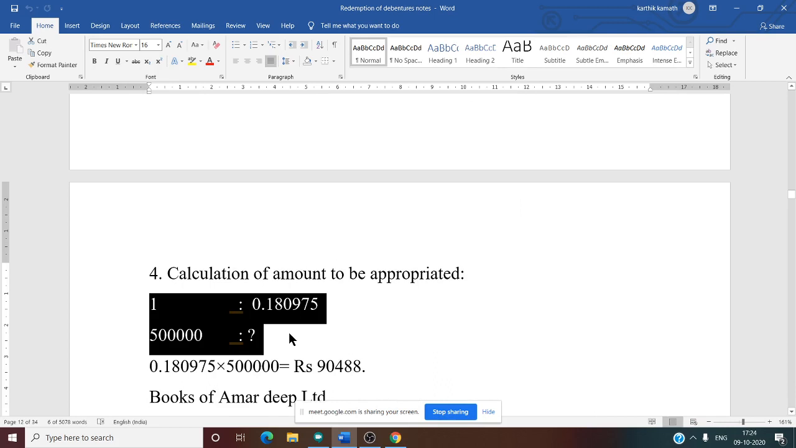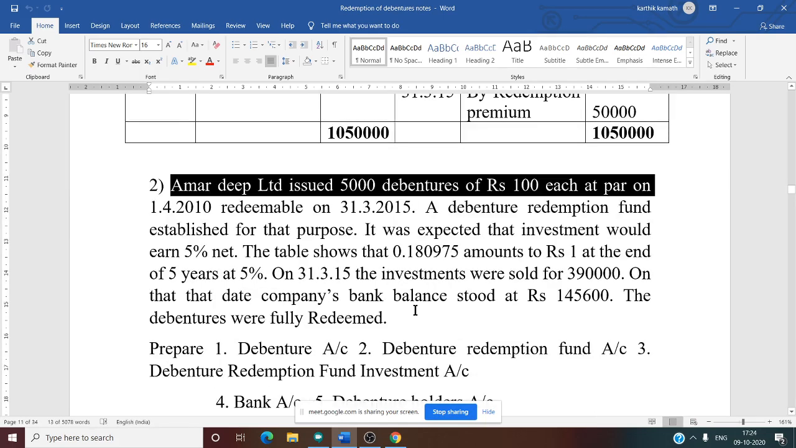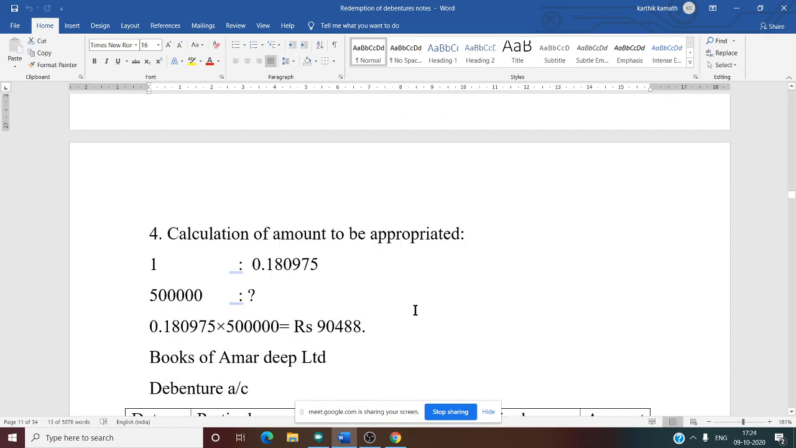How did we get 5 lakh? See the question: 5,000 into 100. In this question debentures are issued at par and redeemable at par only, because there is no information whether it is redeemed at premium or not. So we'll assume that it is redeemed at par only. That means the company takes 5 lakh and after 5 years the company gives 5 lakh only to the debenture holder.